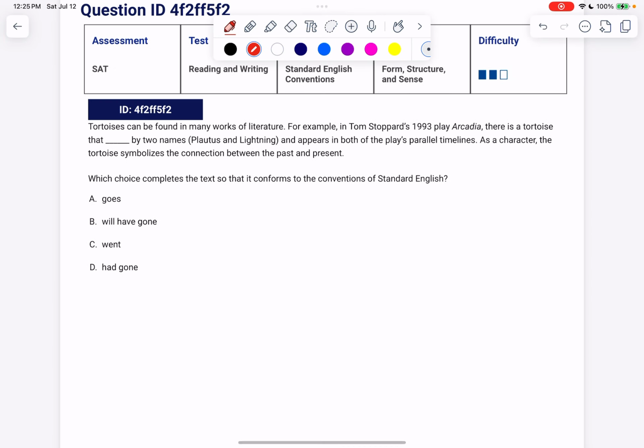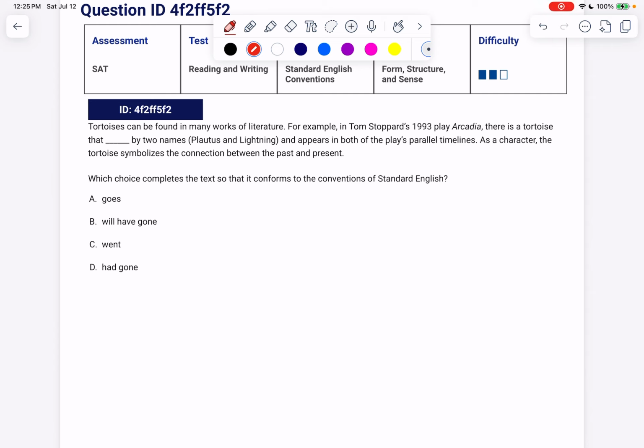Looking at our answer choices, we have goes, present singular, will have gone, future, went, past, had gone, past. Looks like we're doing verb tense. Let's take a look and see which one we want. Tortoises can be found in many works of literature. For example, in Tom Stoppard's 1993 play Arcadia, there is a tortoise that blank by two names, Platus and Lightning, and appears in both of the play's parallel timelines. As a character, the tortoise symbolizes the connection between the past and the present.